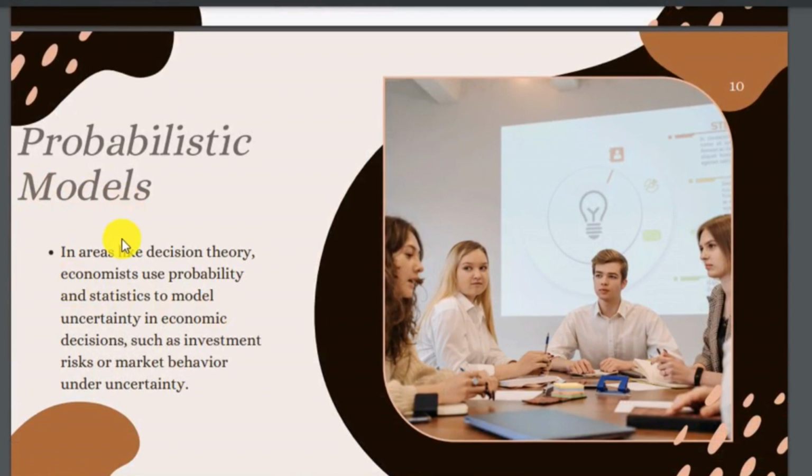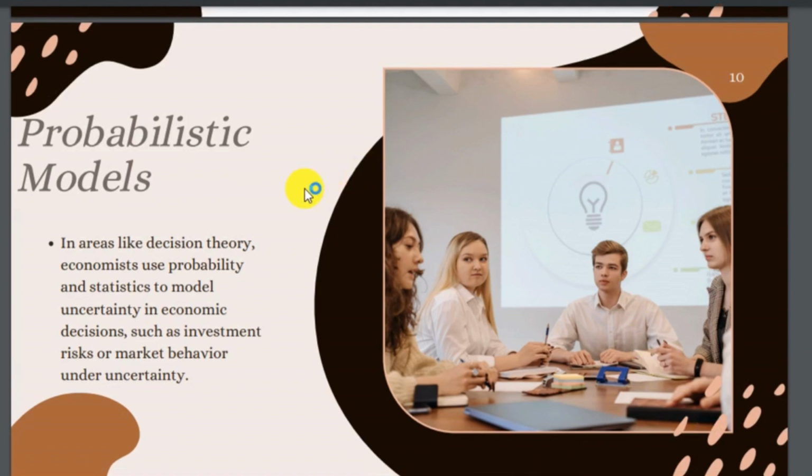Probabilistic models in areas like decision theory. Economics uses probability and statistics to model uncertainty in economic decisions such as investment, risk, or market behavior under uncertainty. So this is all about the most important features of mathematical economics.